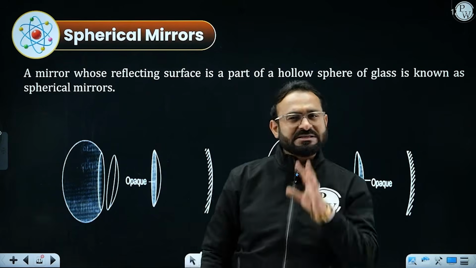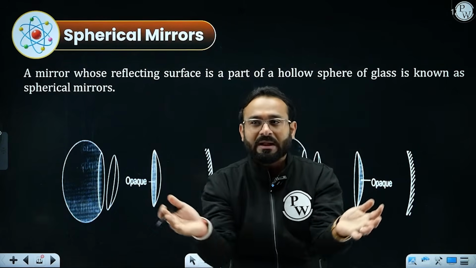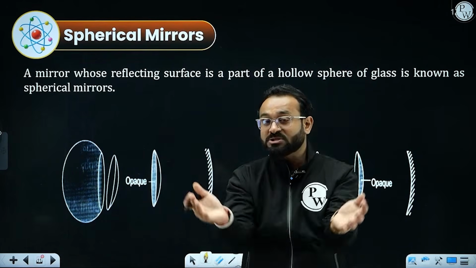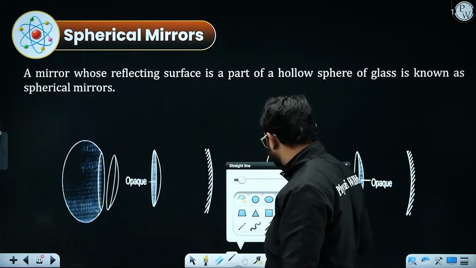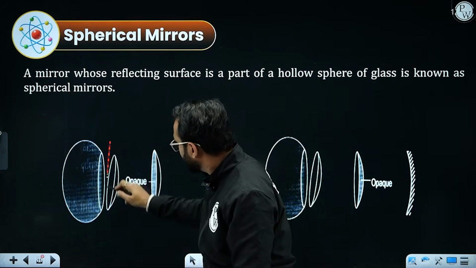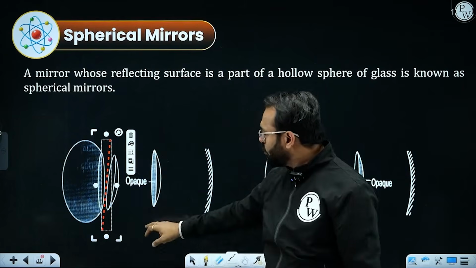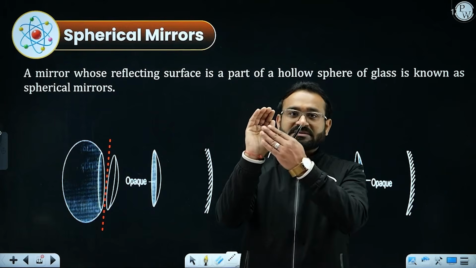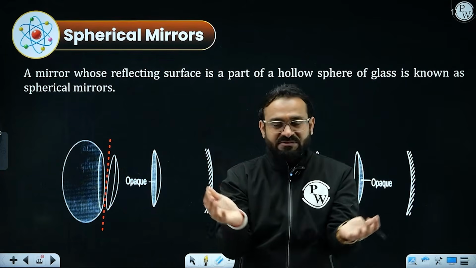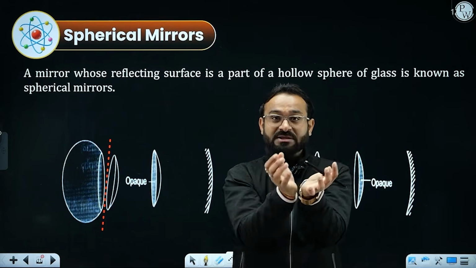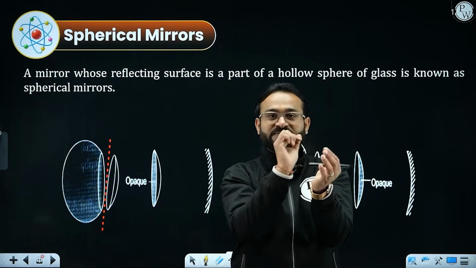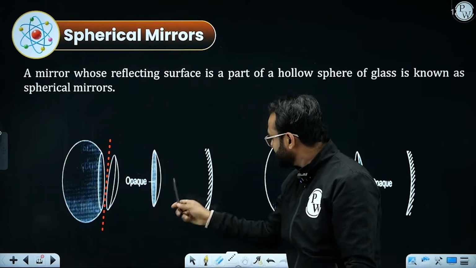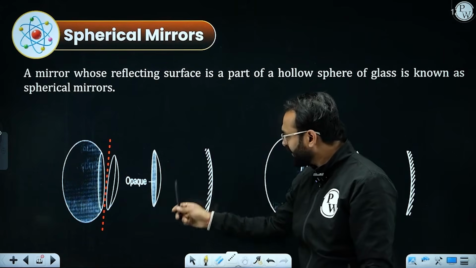So spherical mirrors, just imagine you have a complete sphere right in front of you. Whatever is given in the diagram, you have a complete hollow sphere and you give it a small cut, and you get a small bowl kind of thing. That is the spherical mirror. So I have taken a sphere which has a center in the middle of the sphere. I have taken a part out of it, and I have gotten this kind of figure.